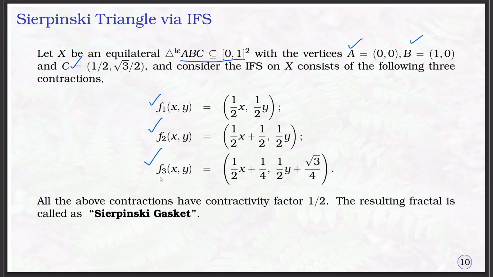These 3 contraction mappings act on the equilateral triangle ABC in [0, 1] cross [0, 1], which is a complete metric space. We define the Hutchinson mapping by taking the union of F1, F2, F3, and this will generate the fixed point. That fixed point gives our resultant Sierpinski triangle or gasket.